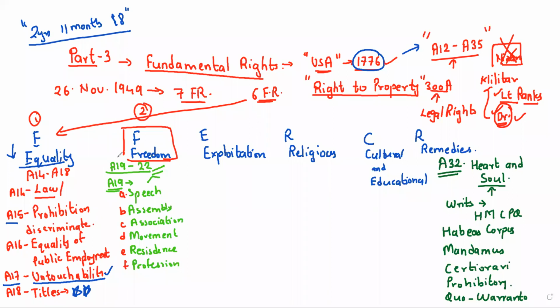Under right to freedom, we are watching the first article, that is article number 19. Under 19, you have right to free speech and expression. You have right to assemble. You have right to form association. You can move in any part of India. You can have residence in any part of India.